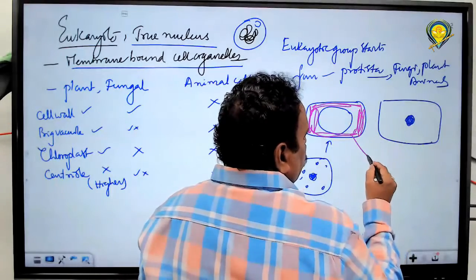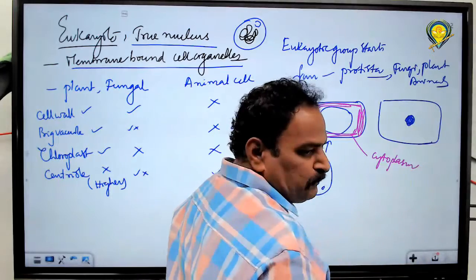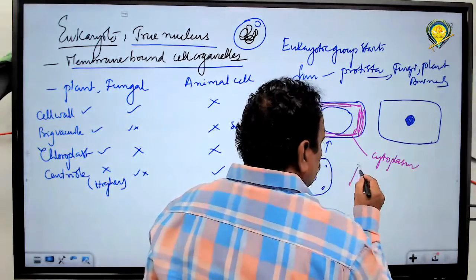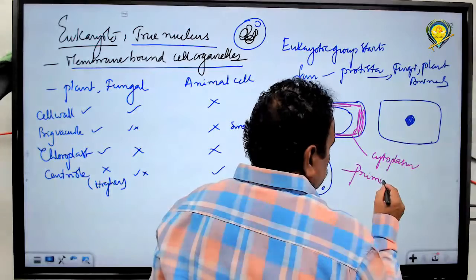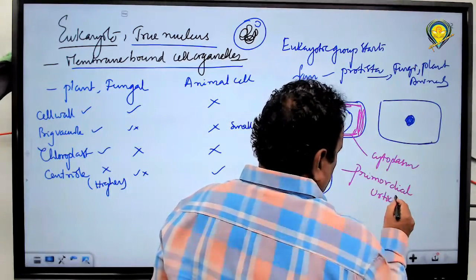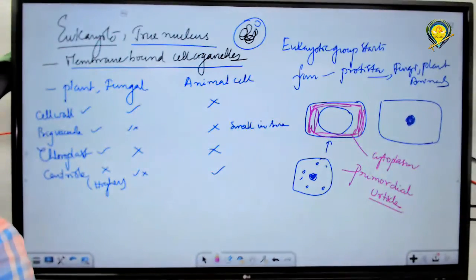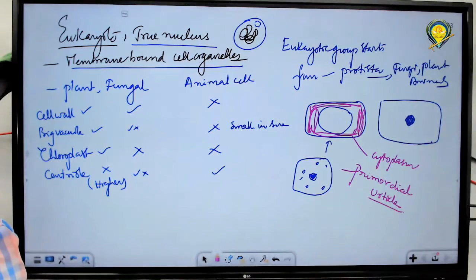This is called what? The cytoplasm which is pushed towards the periphery in the form of a layer is called the primordial utricle. Right? How is the primordial utricle formed? Due to the pushing of the cytoplasm towards the periphery by the enlargement of the vacuole, it appears as a thin film-like structure that is called the primordial utricle. You got it? Any doubt?